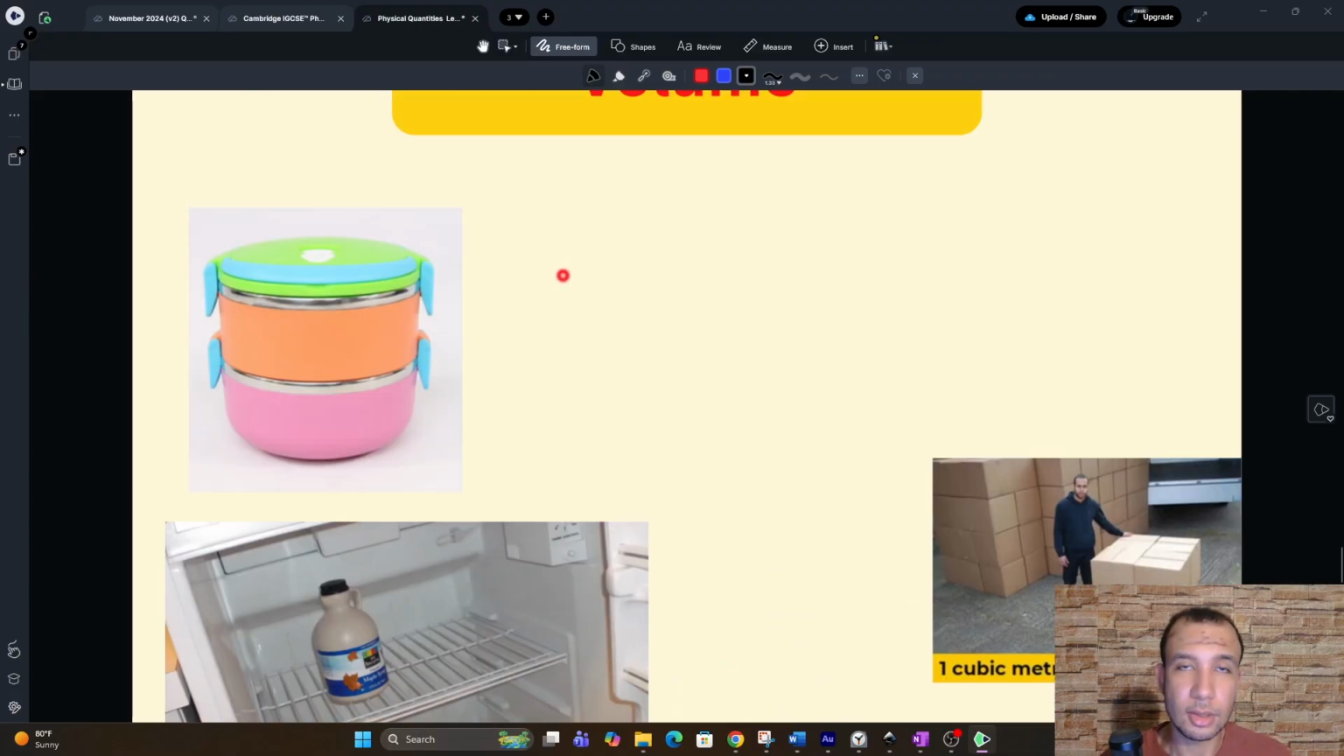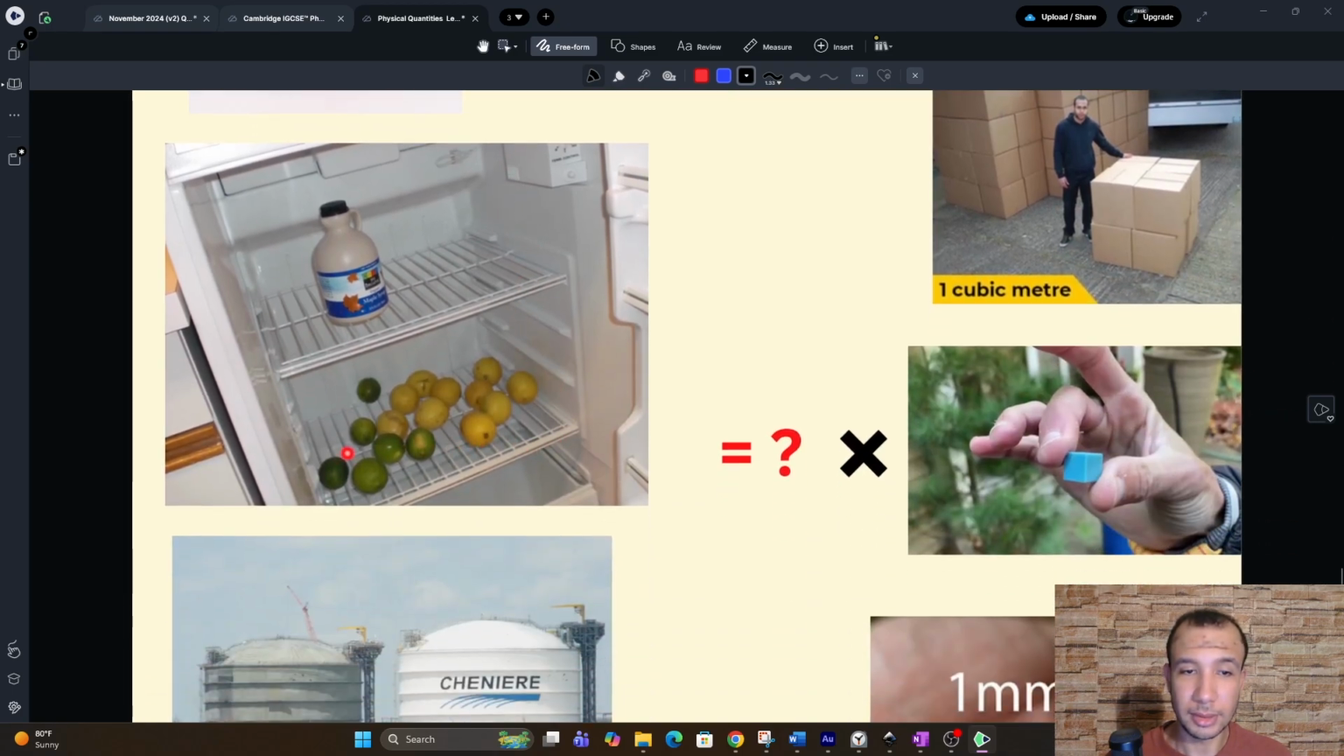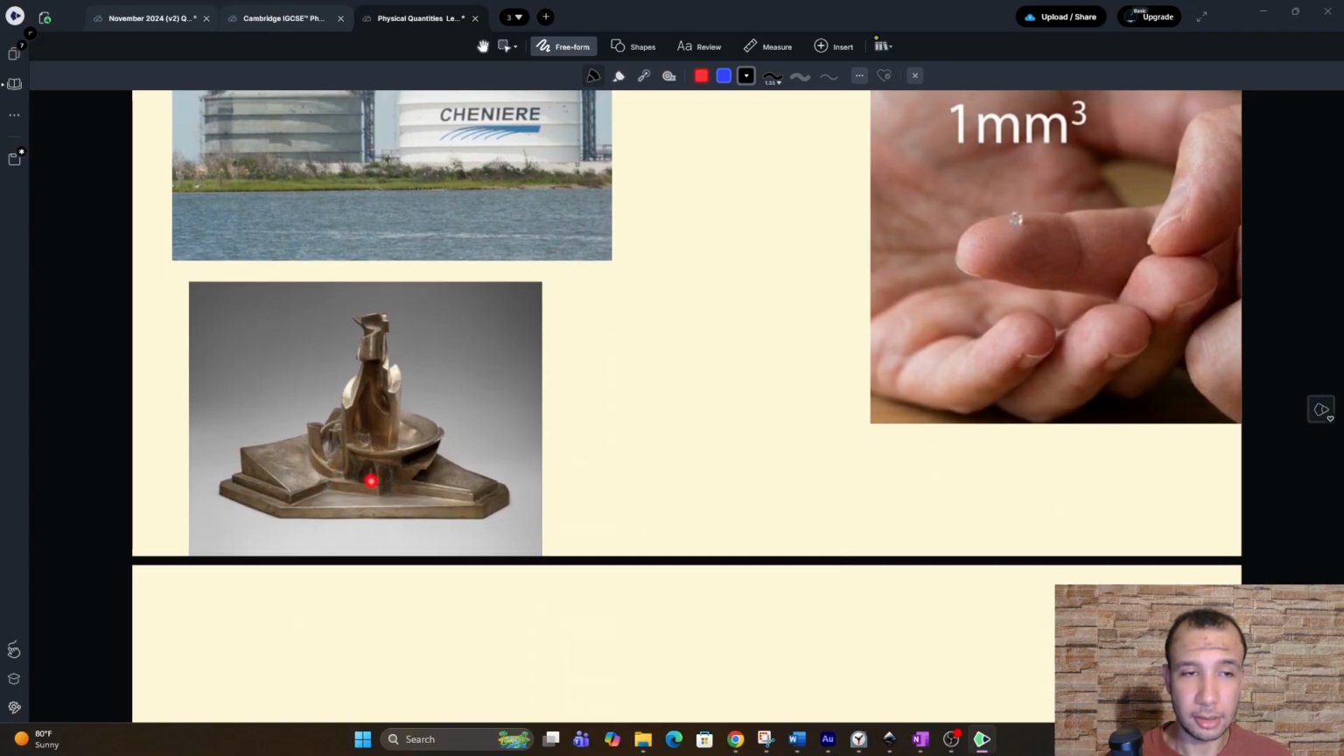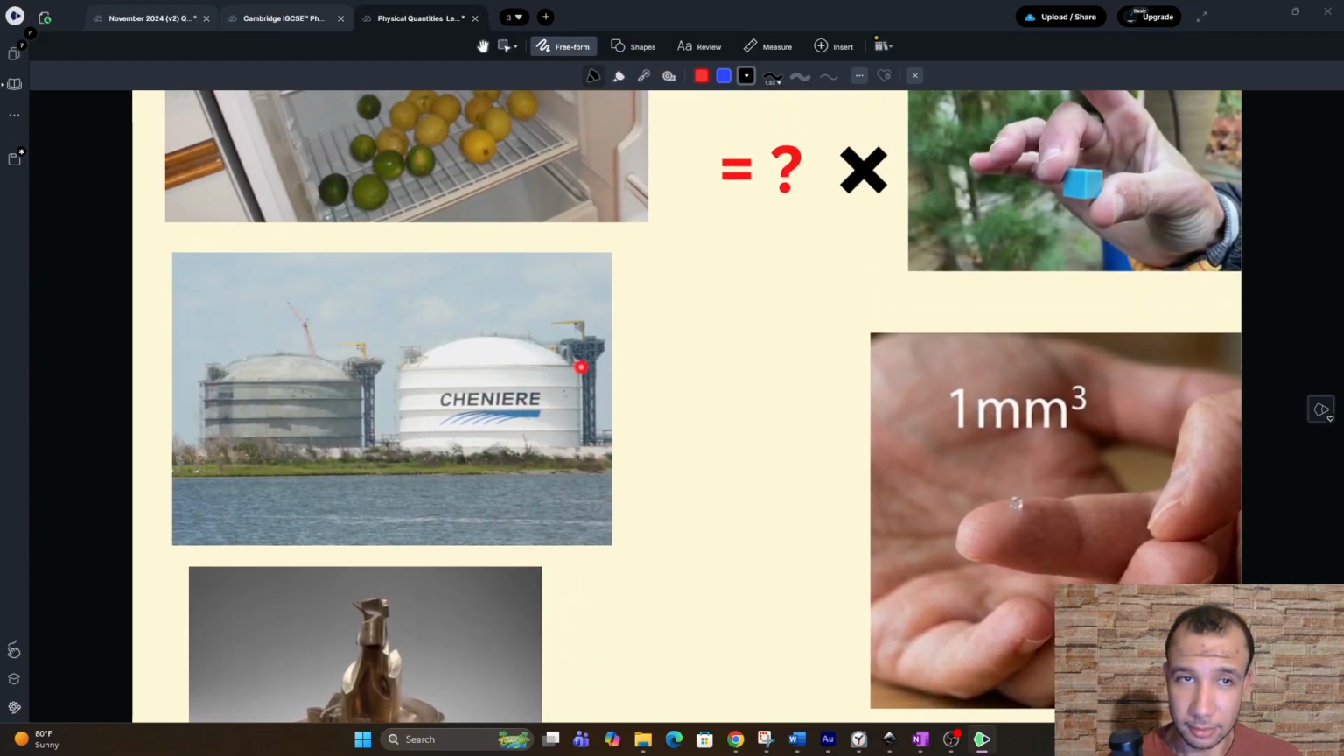The objects that you want to find the volume of could be regular. This is a cylindrical shape. It looks like a cube inside. For example, this one looks like a cube. This one is also cylindrical, but it's huge. This one is irregular, so it could be anything.